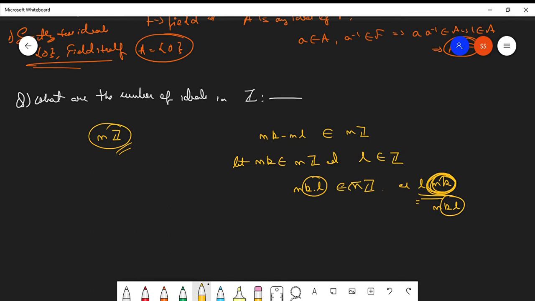That means this also belongs to nZ. Therefore nZ is an ideal for all n belonging to the set of positive integers. Therefore the number of ideals in Z is infinitely many. Every nZ subset will be an ideal in Z. Clear? Got it, guys?